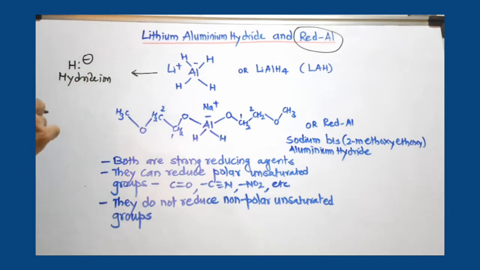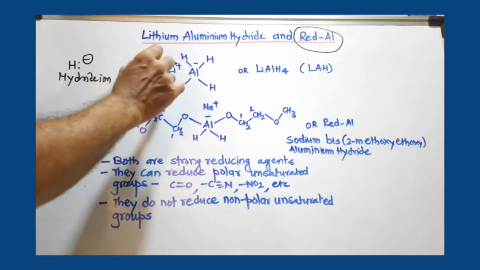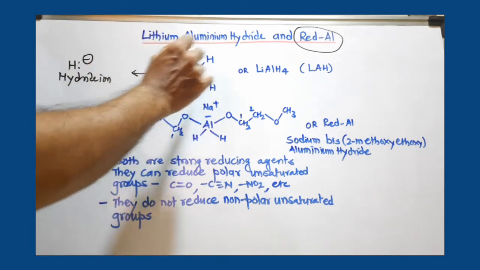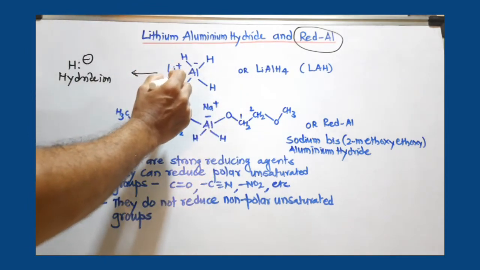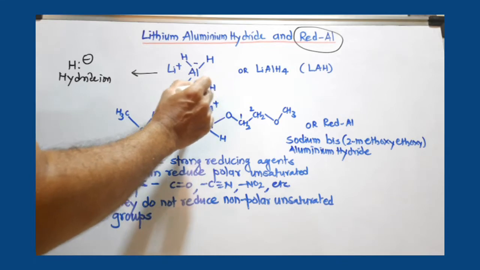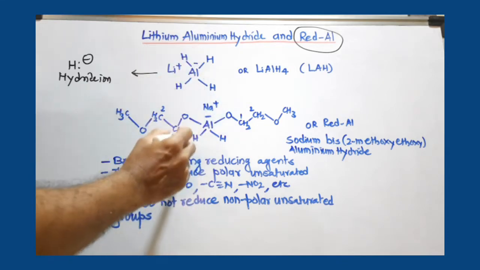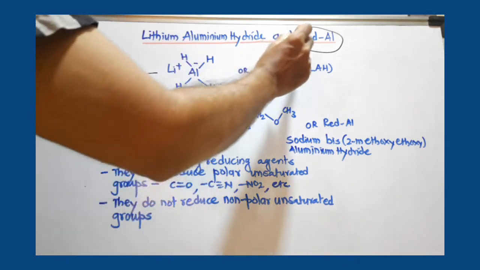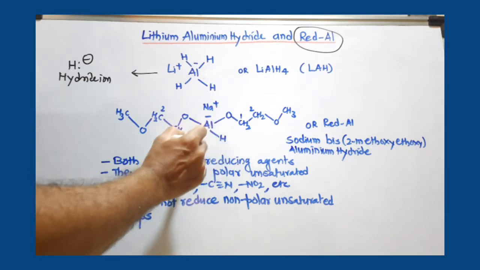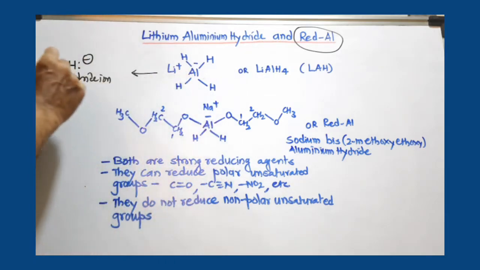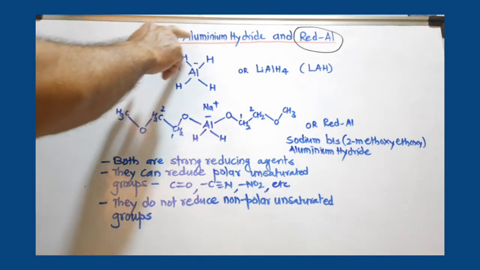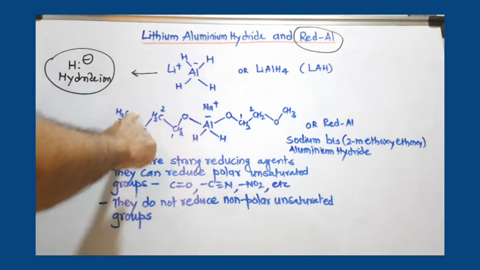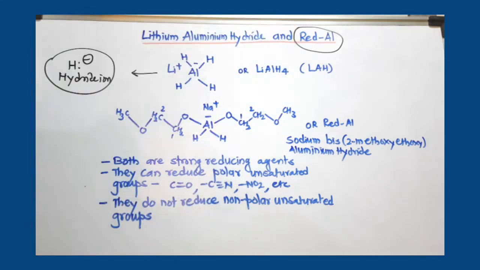So this hydride ion is produced or given by LAH or red aluminum, both, because LAH has 4 hydrogen atoms, and red aluminum has 2 hydrogens. These hydrogens are given in the form of hydride. Because of that we call it lithium aluminum hydride, and red aluminum is also a hydride.